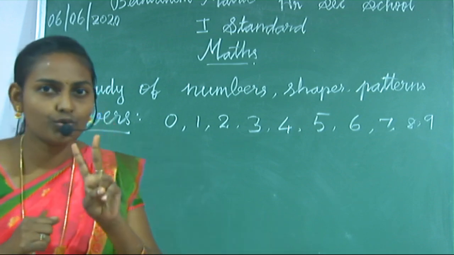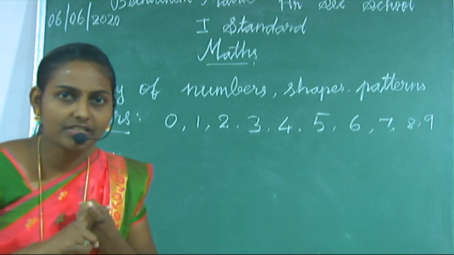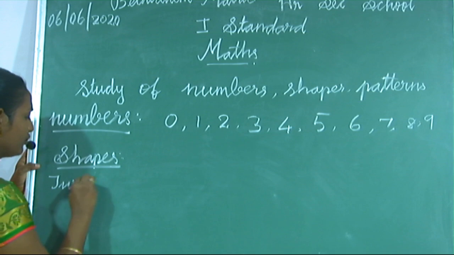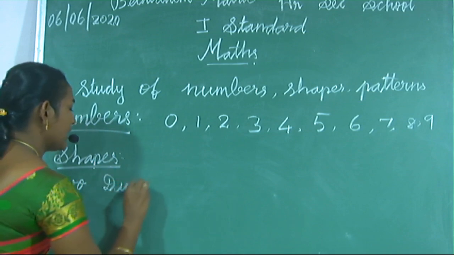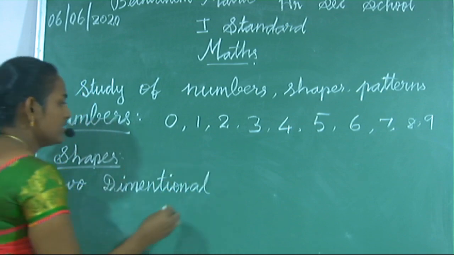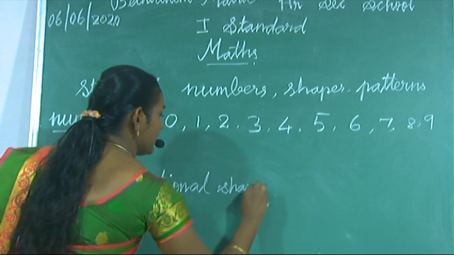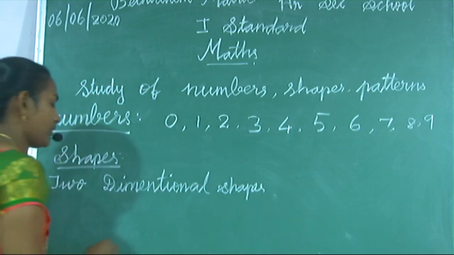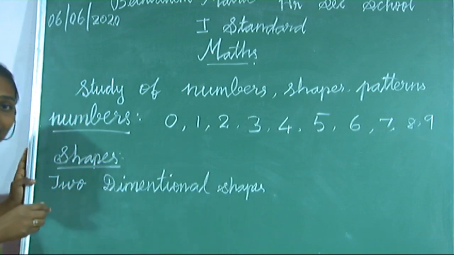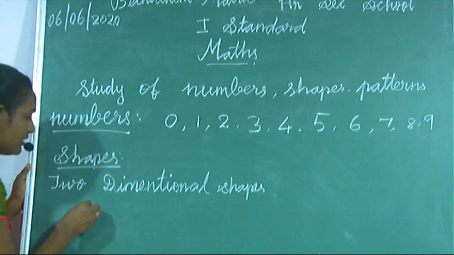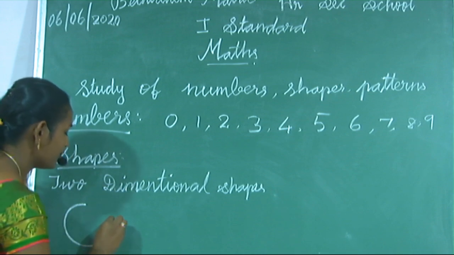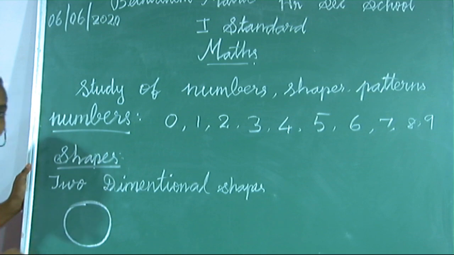This shape has two sets. What are they? Two-dimensional shapes and three-dimensional shapes. First, two-dimensional shapes. Okay, circle. We are going to draw the circle. How to draw a circle? Already you know, one curved line. After you join both the lines, now you have a circle.